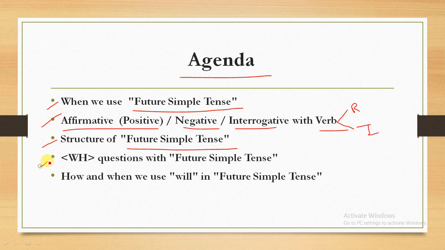Then we will see how we create WH questions. In WH we know very well there are 5 words: why, when, what, whom, where, and H stands for how. We will see how we create questions with the help of WH words in the future simple tense. Then we will see how and when we use will in the future simple tense. So we will see all these things in the next slide.